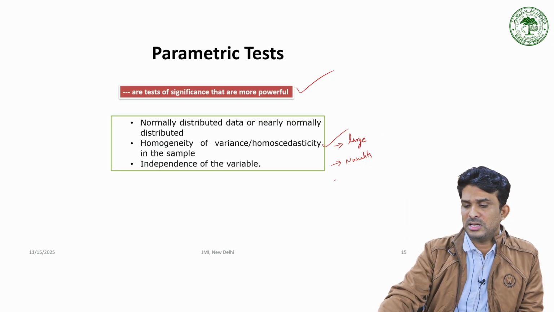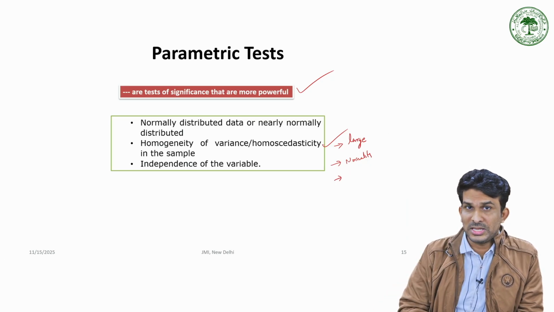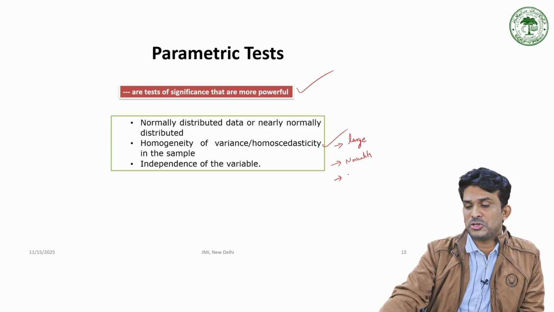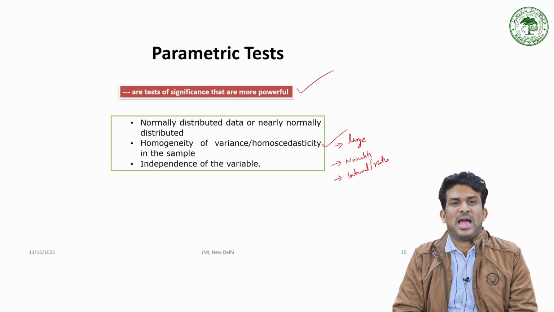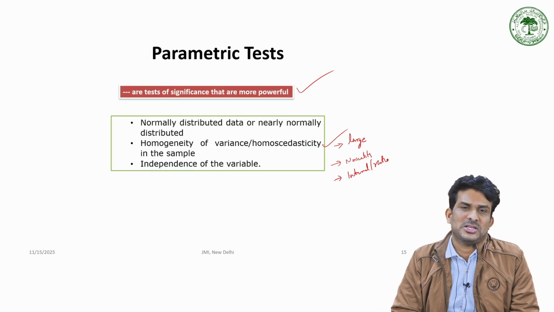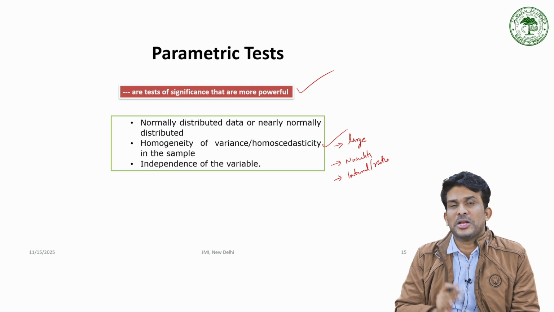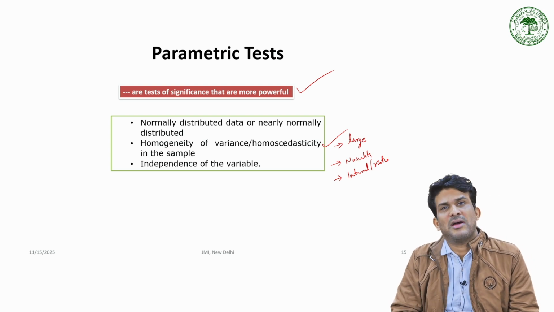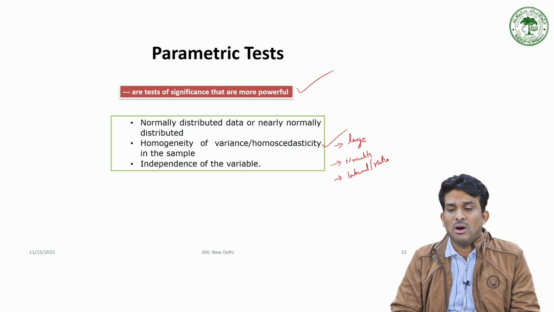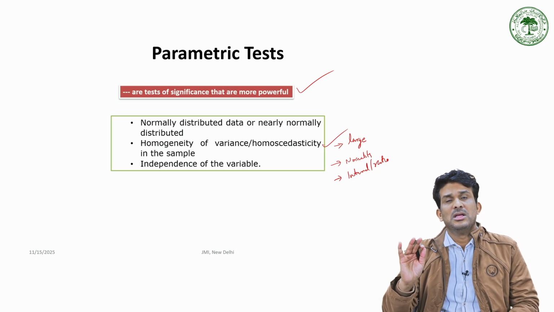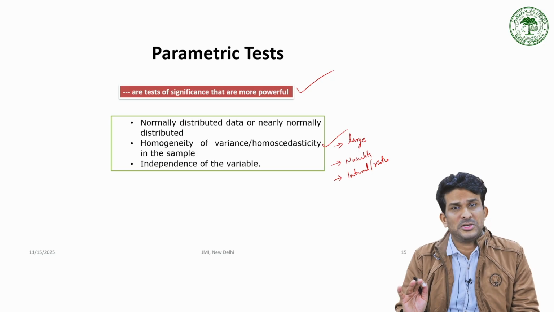And the third concern is that the major variable should be measured either as interval or ratio. Nominal and ordinal will not be accepted for a parametric test. Independent observation, everyone will have a unique value. Homogeneity of variance, homoscedasticity. All these are to be ensured if you go for a parametric test.